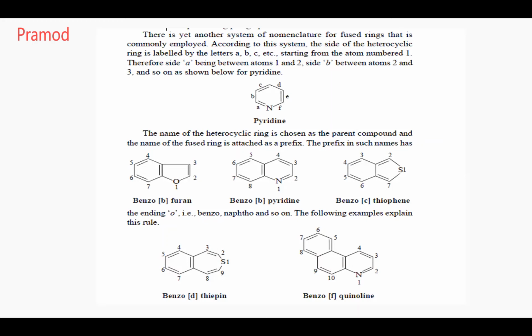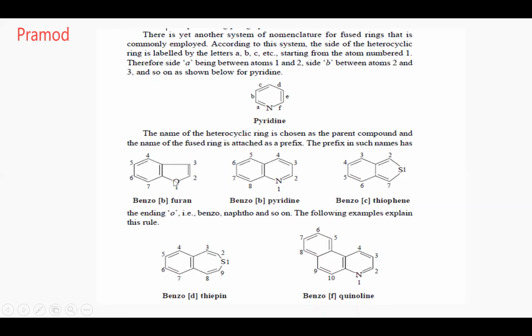Now, why is it called B, and you write it in the bracket, wherever the point of attachment, which phase the benzene ring or any ring fuses with the heterocyclic ring, it is known as which phase? It is written in the square bracket, yes or no? Can you see it? Yes, sir. Why is it called benzo-bifuran? Because the numbering, like 1 and 2, between that B comes. Between 2 and 3. Can you see the cursor? This is 1 and 2, this is 2 and 3.